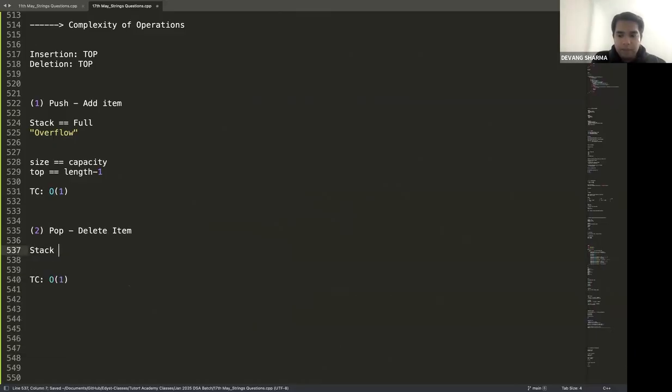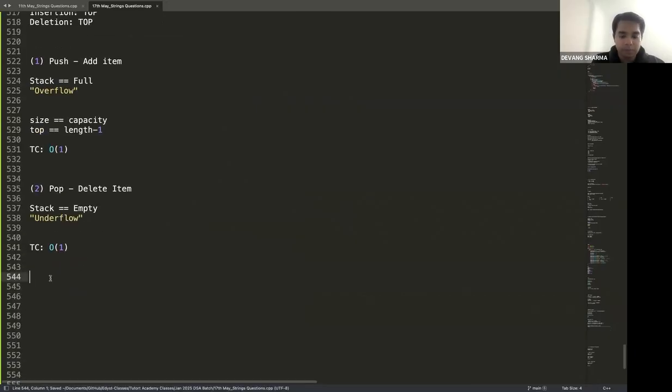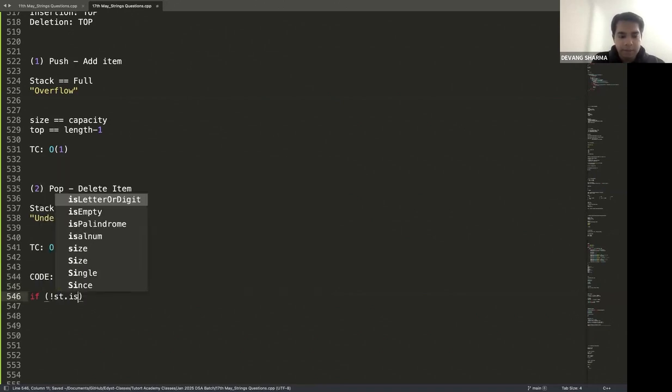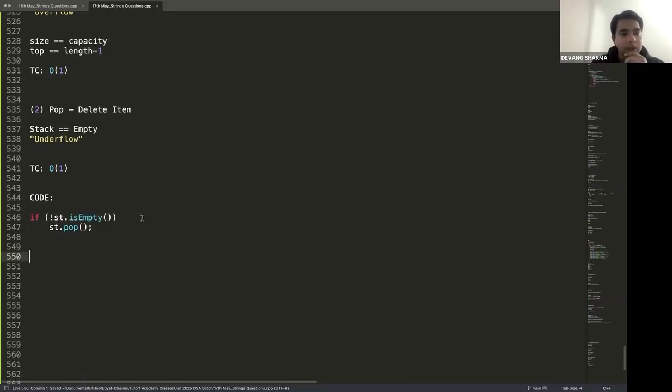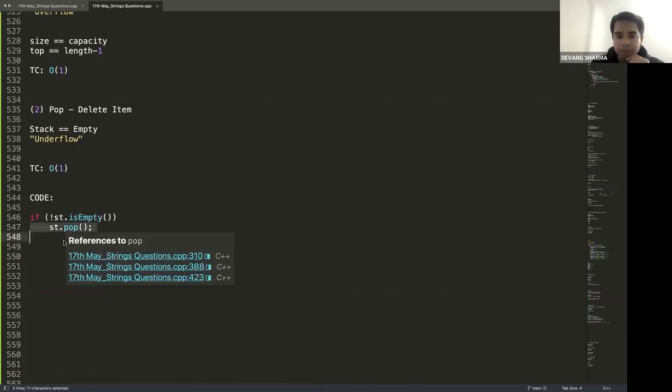In which case can you not delete it? If my stack becomes empty, then I cannot delete. That becomes underflow. Okay, time complexity is big O of 1. What about the code part? If not stack.isEmpty, that is when you do stack.pop. Always check whether my stack is not empty. Only when the stack is not empty will you do the pop operation. Just to be clear.